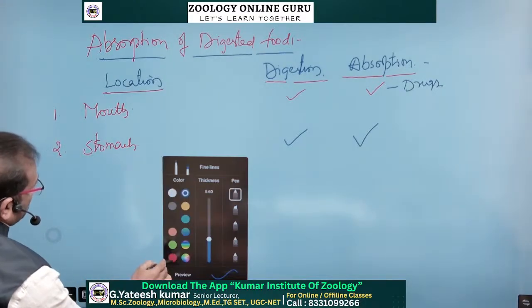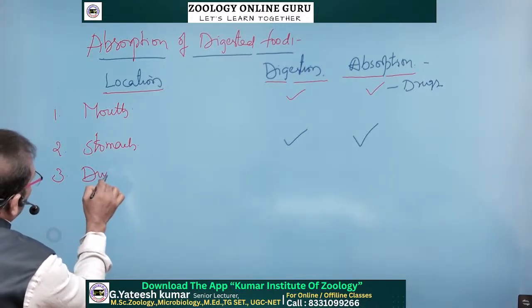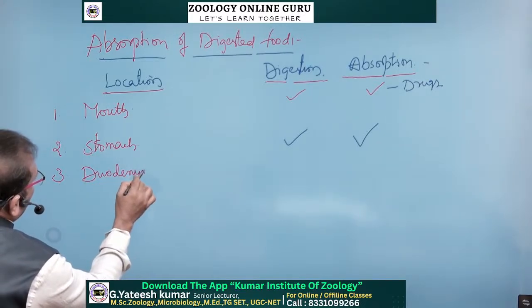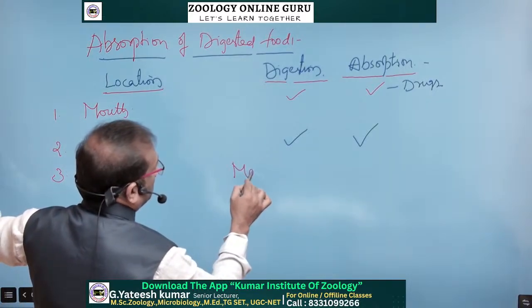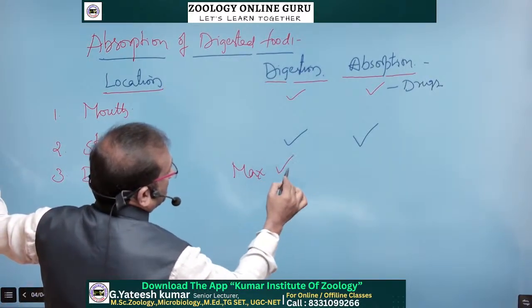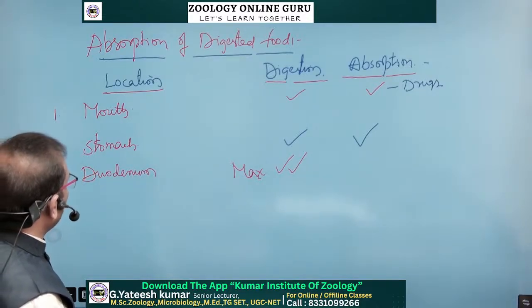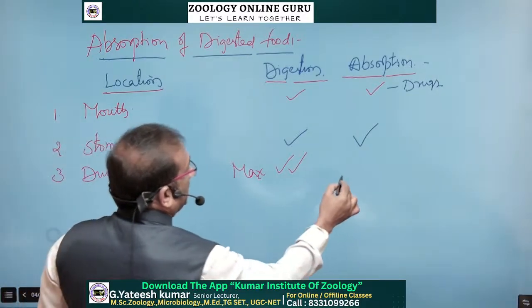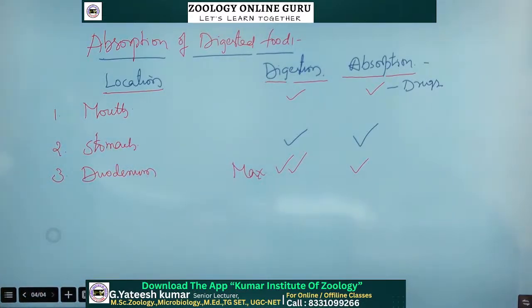And the third one, duodenum. Maximum digestion takes place in the duodenum. Slightly, minerals and water are absorbed from the duodenum.